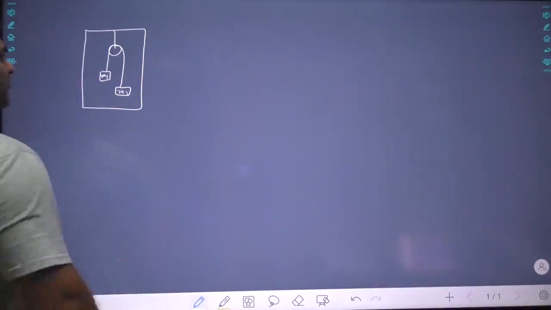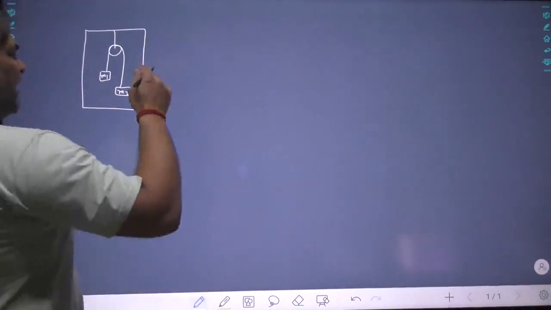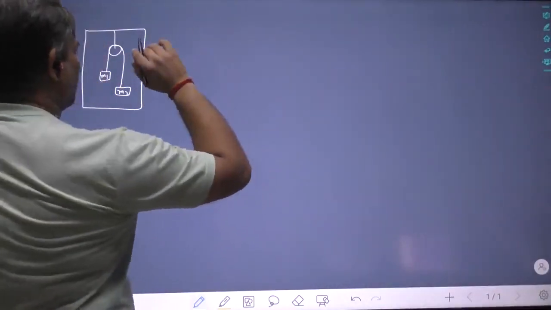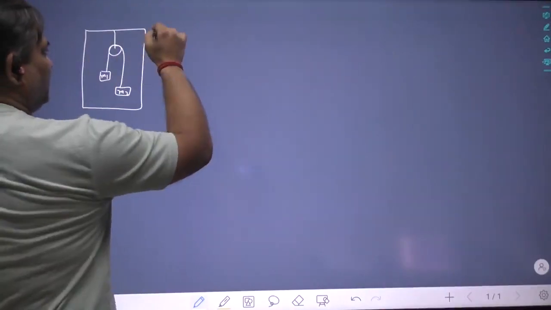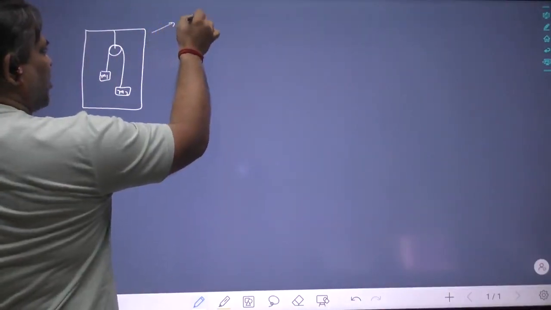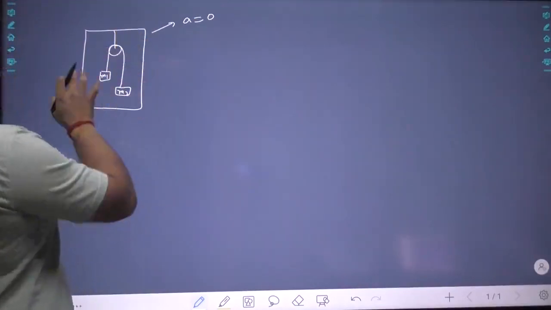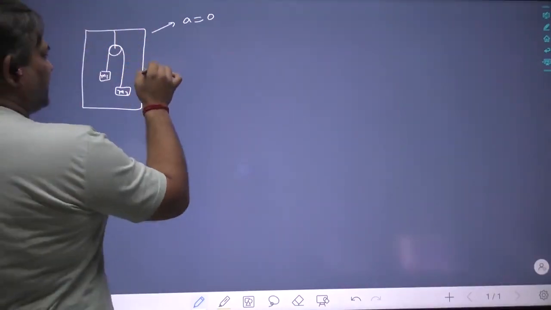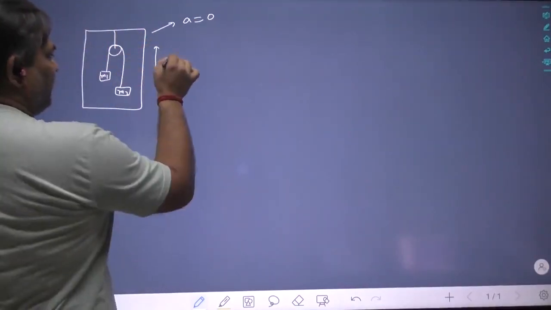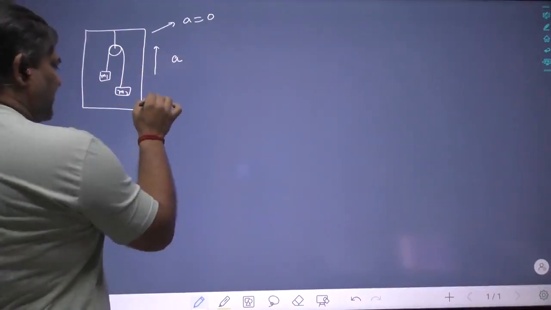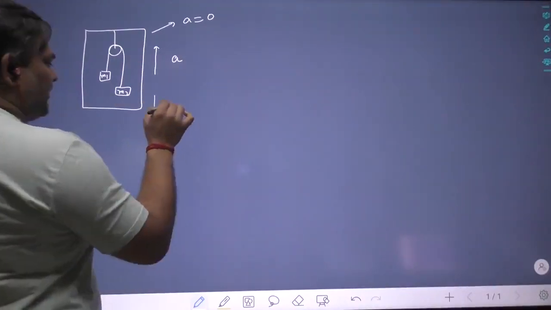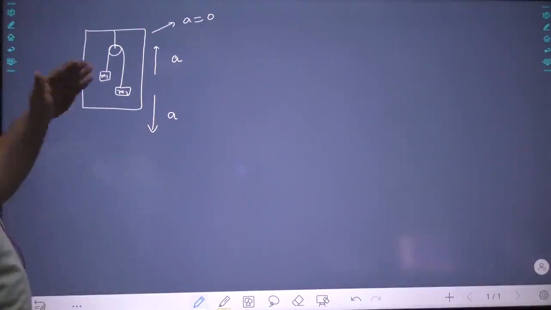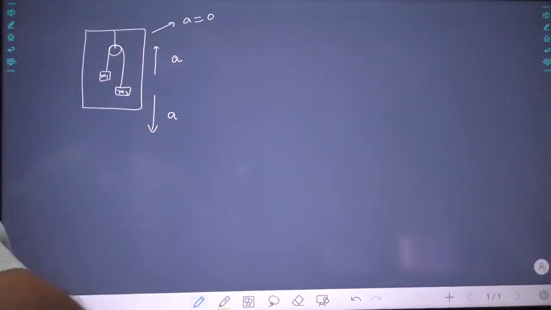This is mass M2. I am going to take three cases to make you understand every possible thing: when the lift is not moving, when the lift's acceleration is 0, when the lift goes up with some acceleration A, and when the lift goes down with some acceleration A. I am going to take all three cases and explain.